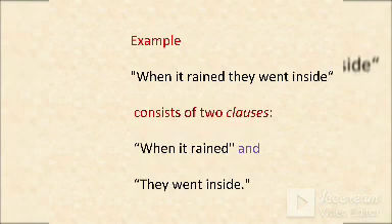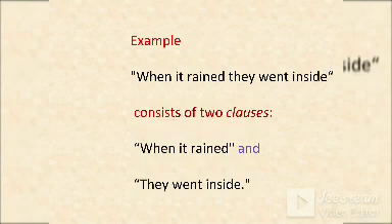Okay, here we have to observe some more points in this class. So when it rained, it is a subject and rained is a verb. They went inside. That means they went. Went is a verb. They is a subject. Okay, you have to observe the verb as well as subject in these two clauses, and these two clauses made a sentence. Okay, this sentence consists of two clauses.